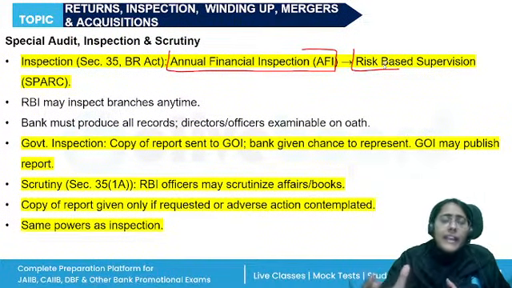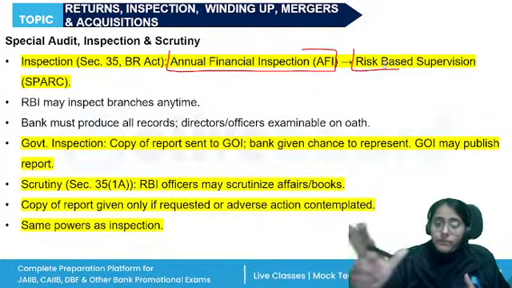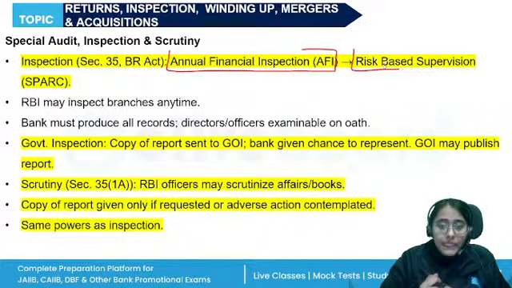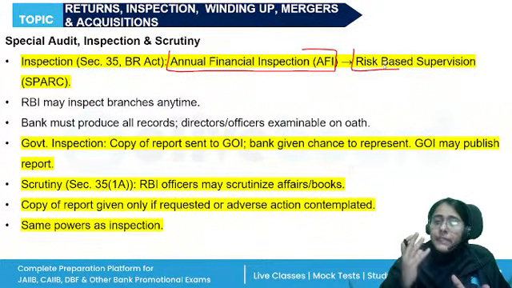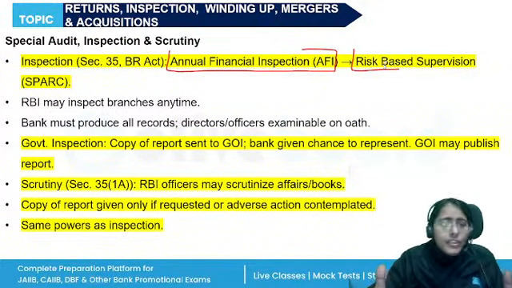Inspection can be carried out if the direction is received from the central government. In such cases, a copy will be given to the banking company, right? And the officials of the banking company will be bound to produce all the books, accounts, documents that are in their custody. RBI can inspect any statement or information related to the affairs of the company.